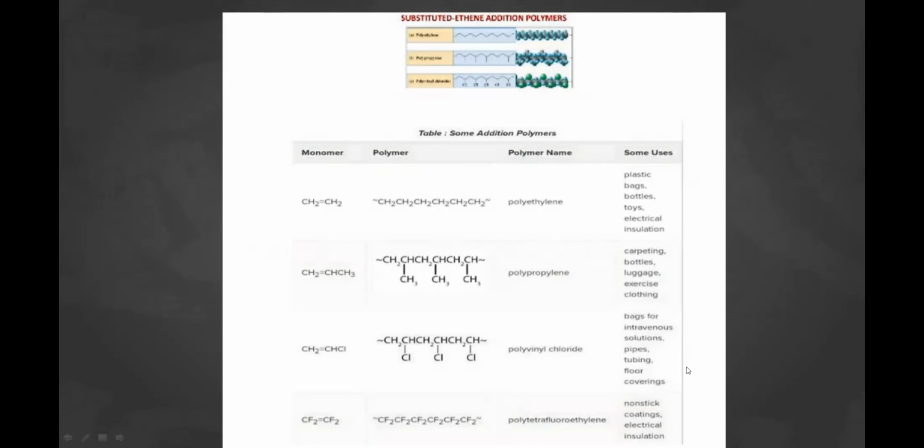Many natural materials, such as protein, cellulose, and starch, are polymers. Artificial fibers, films, plastics, semi-solid resins, and rubbers are also polymers. More than half the compounds produced by the chemical industry are synthetic polymers, and some of the common addition polymers are listed in the table.